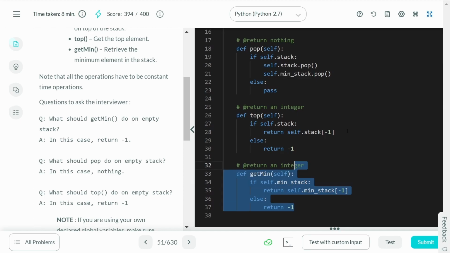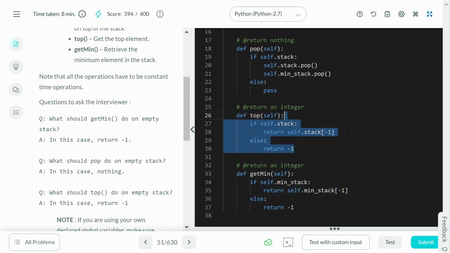You can see that there's a lot of parallels between getmin and the top. That's because the only thing that changes is the stack. In top, we use the blue stack, and the green one is used in the getmin function.